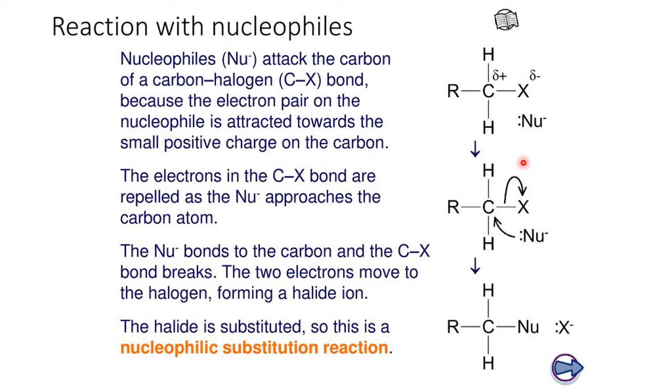See here, this is our haloalkane, and this is the halogen part. The nucleophile wants to make a bond, so the halogen has to leave. The halogen here acts as a leaving group, whereas a nucleophile is an adding or attacking group. So the nucleophile attacks on the C-X bond and X is removed. In place of X, the nucleophile is substituted. Therefore the halide is substituted. So this is a nucleophilic substitution reaction. Very good.